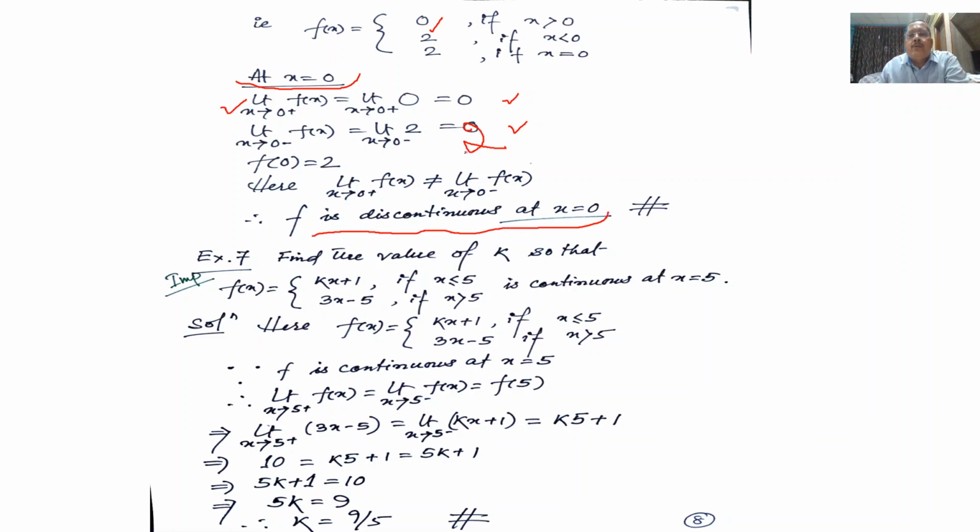What type of discontinuity is it? If the limit does not exist, as I said earlier, this is called ordinary discontinuity.